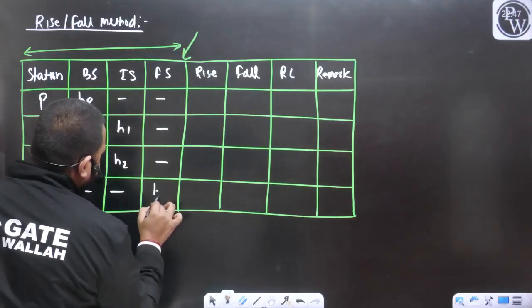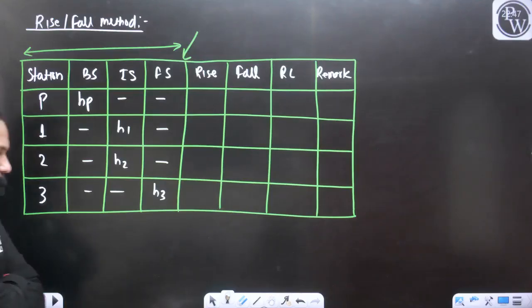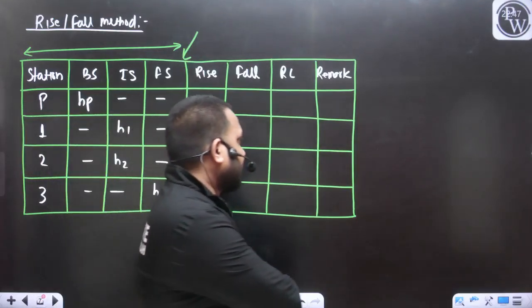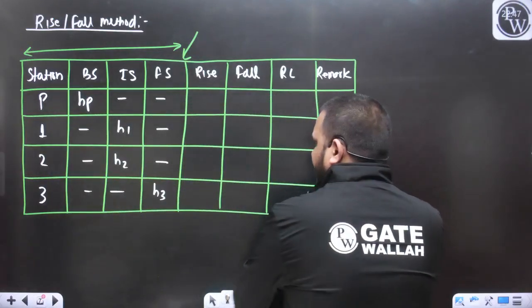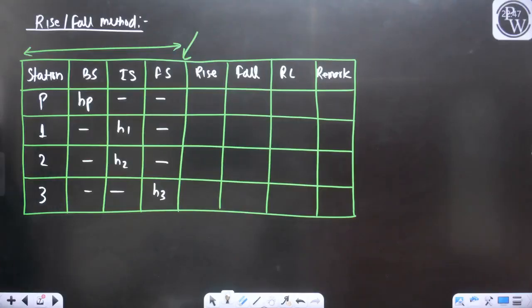And the last reading that we were getting was S3, and that will be the foresight reading. So this work we can do very easily. And I hope the discussion is clear.